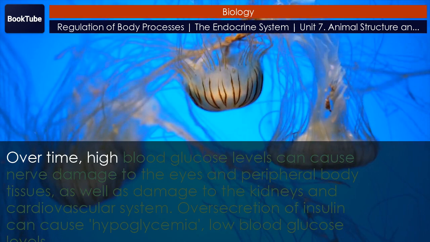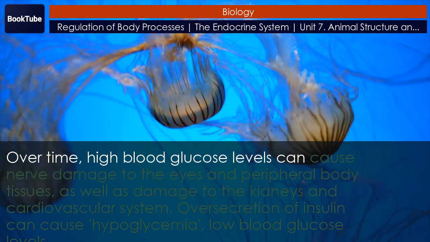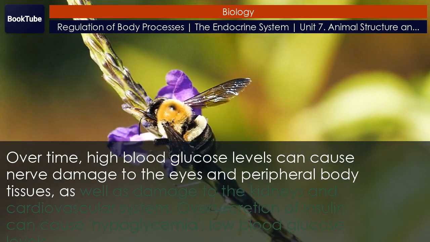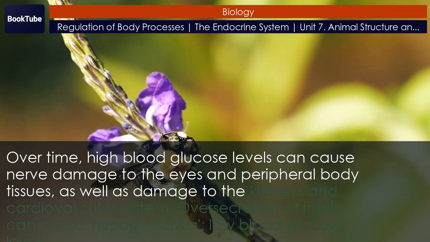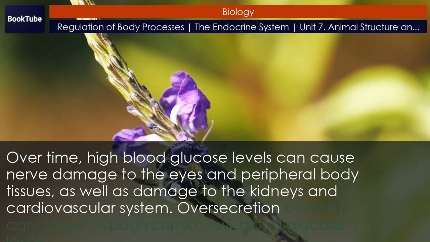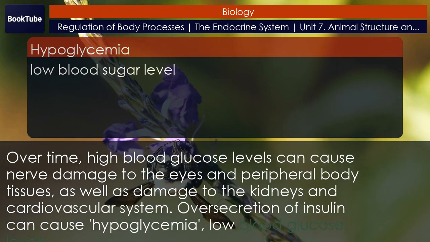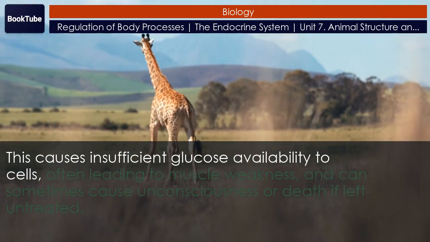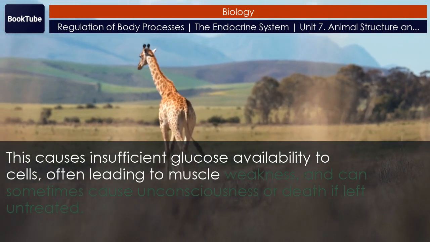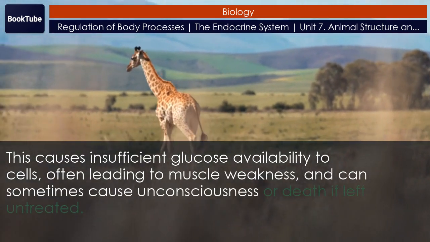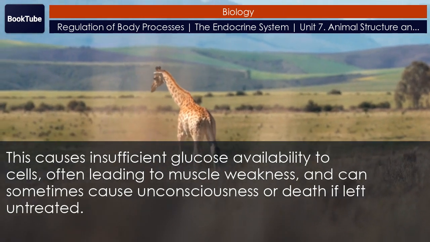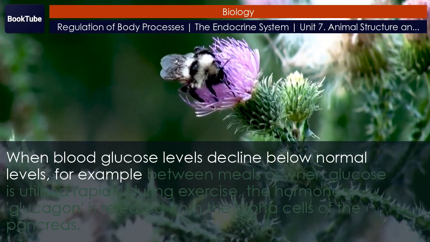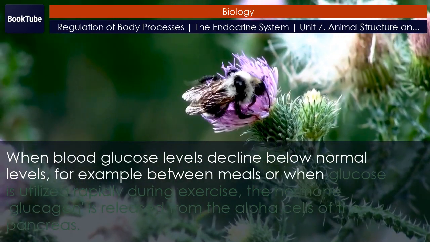Over time, high blood glucose levels can cause nerve damage to the eyes and peripheral body tissues, as well as damage to the kidneys and cardiovascular system. Oversecretion of insulin can cause hypoglycemia, low blood glucose levels. This causes insufficient glucose availability to cells, often leading to muscle weakness, and can sometimes cause unconsciousness or death if left untreated.